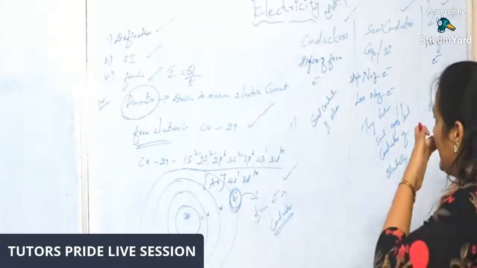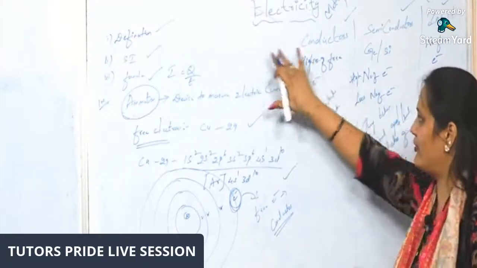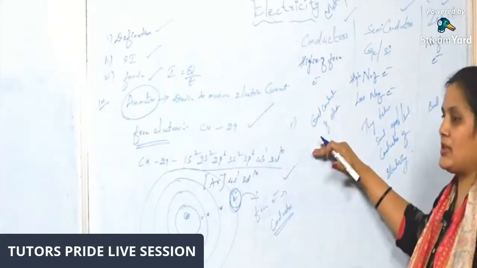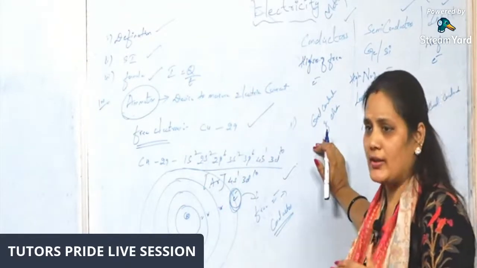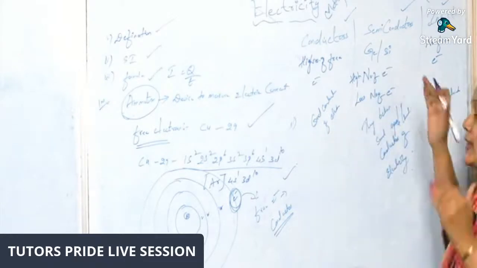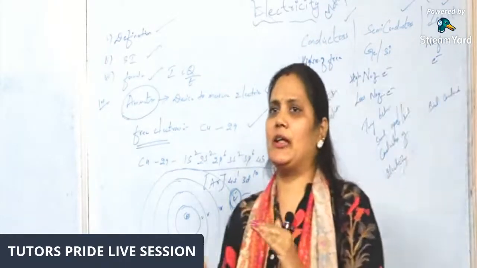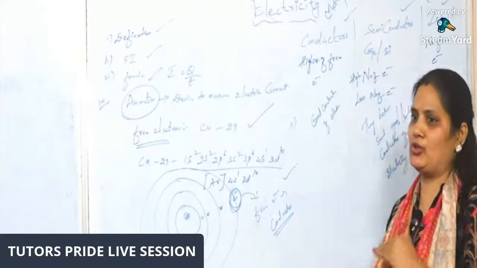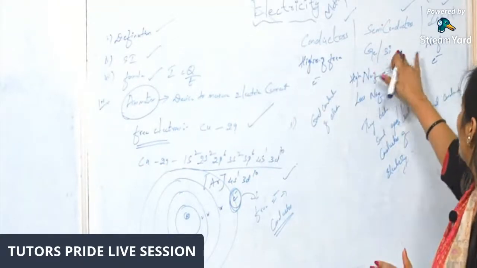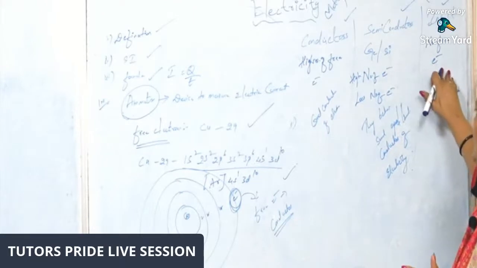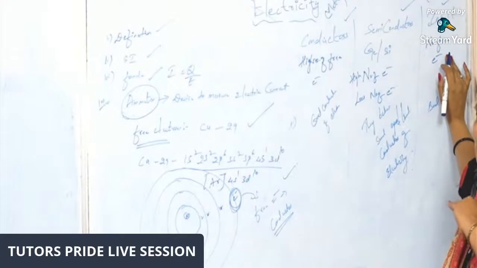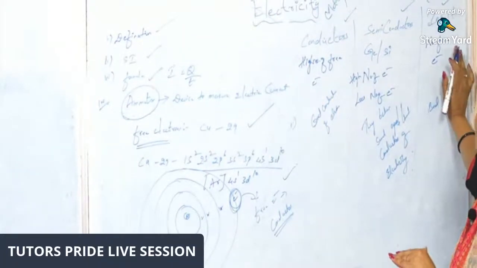So I'll tell you what the conductors are. Conductors consist of a high number of free electrons, so they allow electricity easily. So they are called conductors. Semiconductors behave intermediately, with the conductivity of both conductors as well as insulators, so they are called semiconductors. Whereas insulators have no free electrons, which means they will not allow the flow of electricity. So they are called insulators.